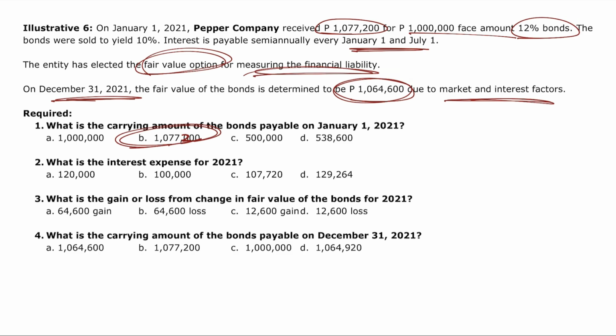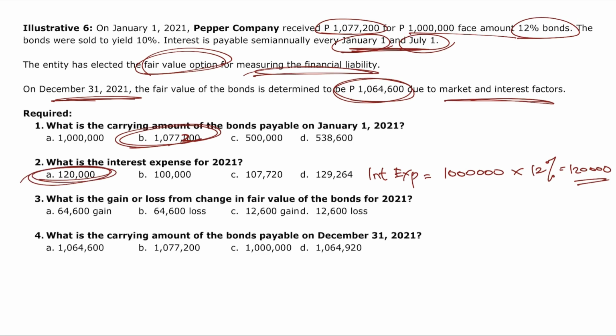Okay? Requirement number 2, what is the interest expense? Once again, interest payment and interest expense will just be the same, no? How to compute that? That's equal to the face amount of 1 million pesos times the nominal rate of 12%. This is equal to 120,000. Sir, hindi mo ba yan i-multiply ng 6/12? Hindi na. Kasi buong taon naman ng hinihingi eh. Gusto mo, 6/12 hanggang July 1, 6/12 ulit hanggang December 31. 120 rin yung total nun. Okay? So, requirement number 2, 120,000 or alpha will be the final answer.